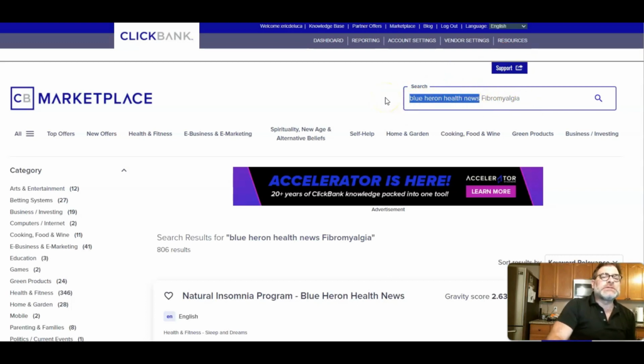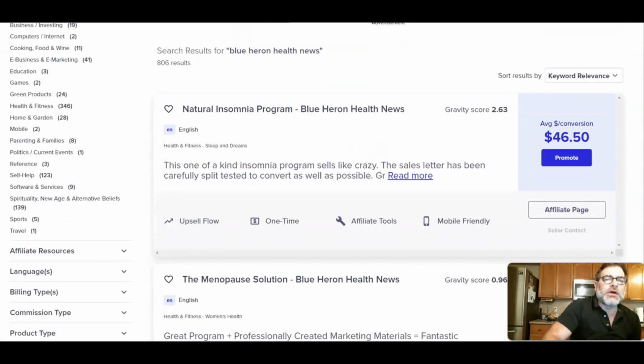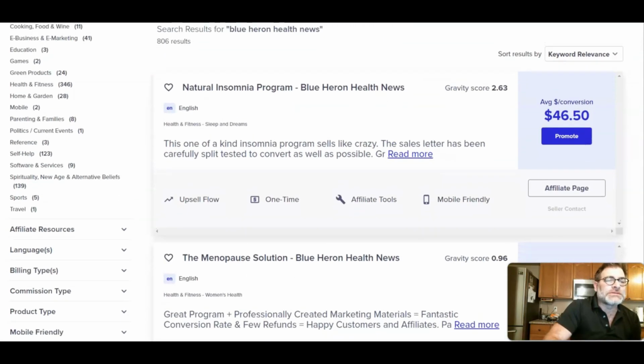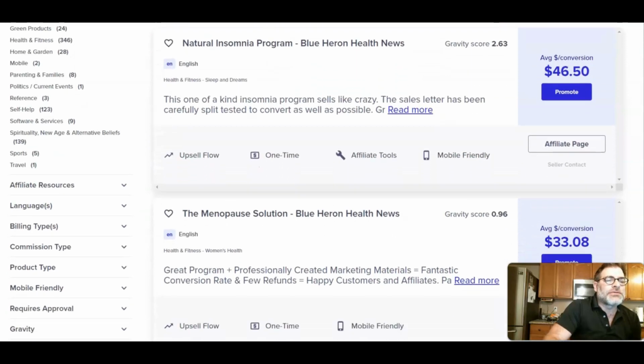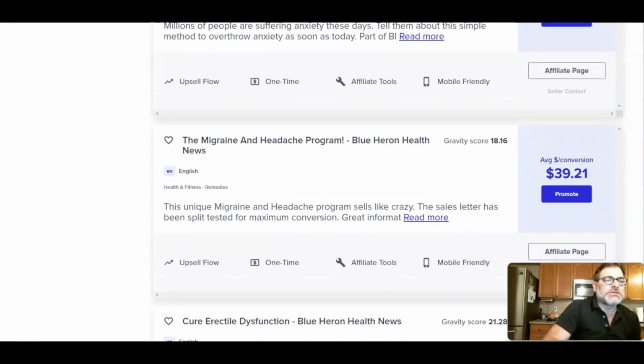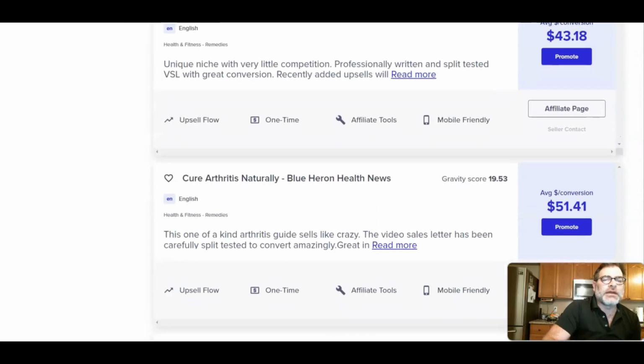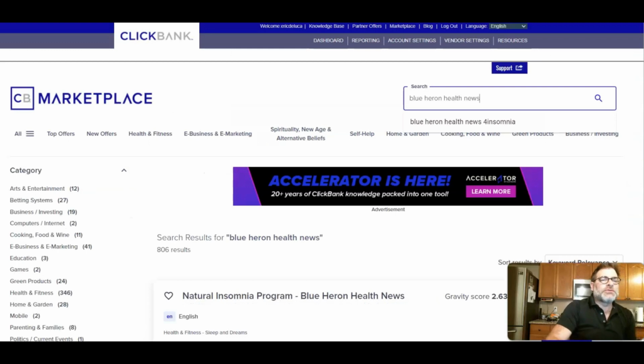Now, I did find some stuff on it, but because this is the company, without creating any more confusion, I thought it would be interesting to see, do these guys have any other products? And sure enough, they've got tons of products. So these are all health related. This is kind of a bonus. So we can go ahead and look for things that might be helpful on our health channel that people are searching for. And you can see all these different things here related to health. Okay, don't want to get off track here.